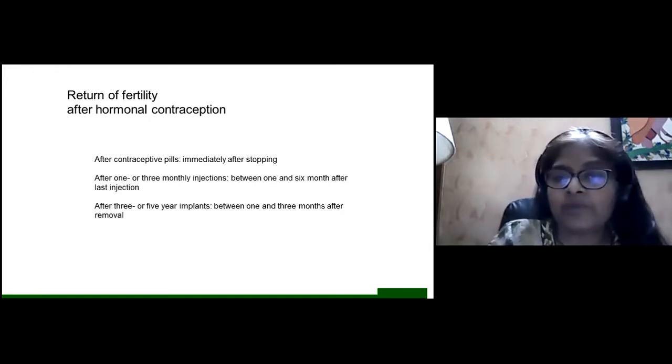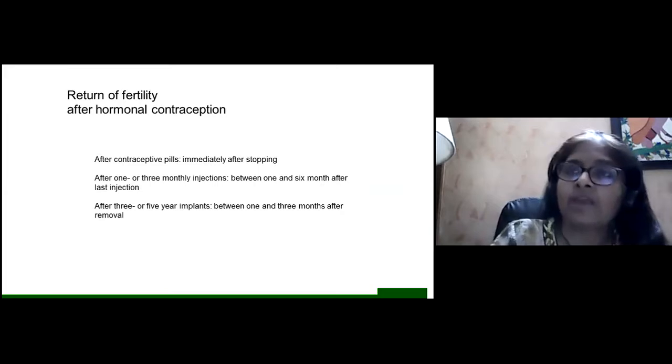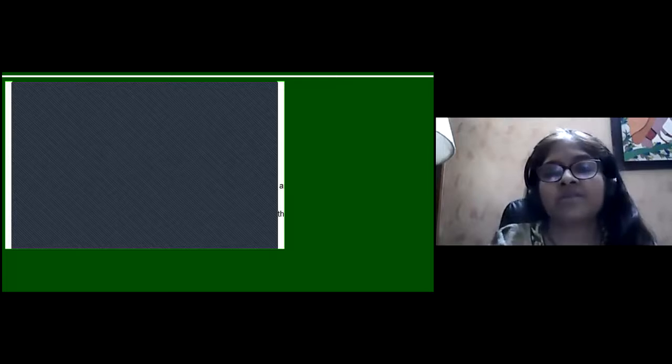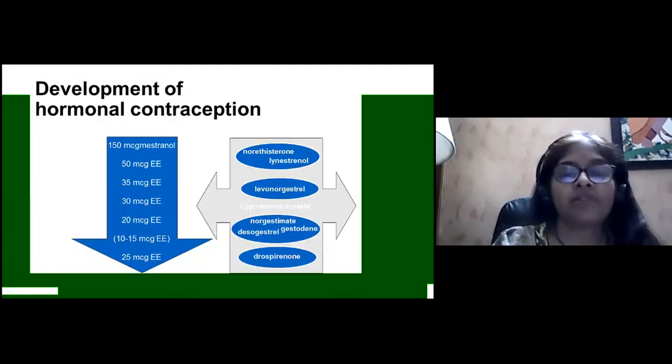After contraceptive pills, immediately after stopping, the patient can conceive. In fact, many patients conceive spontaneously immediately after stopping the hormonal contraception because the levels of FSH, LH and estrogen are high. And with 1 to 3 monthly injections, it takes 1 to 6 months after the last injection, and with implants it takes anywhere between 1 and 3 months after removal.